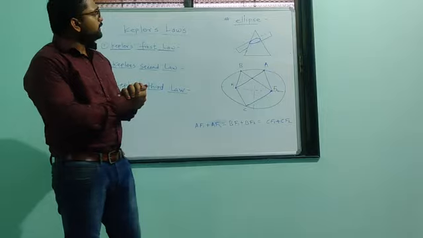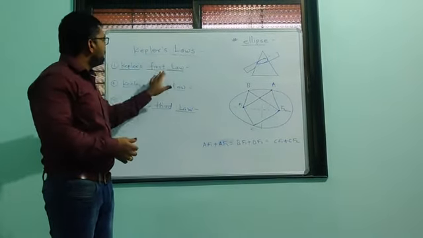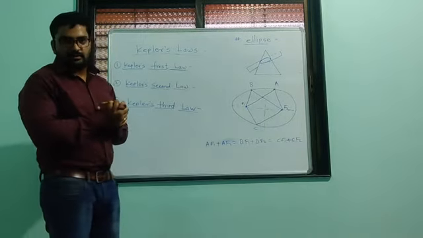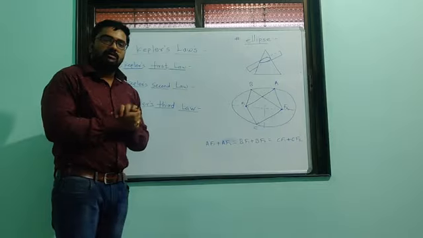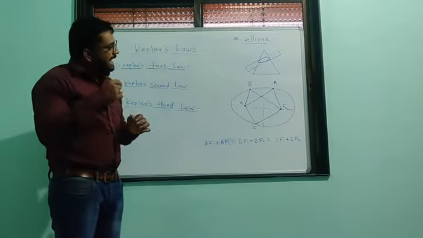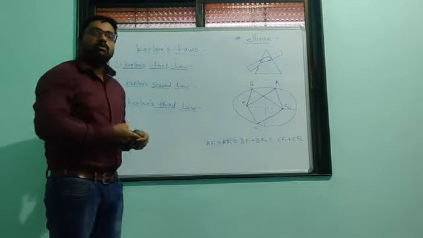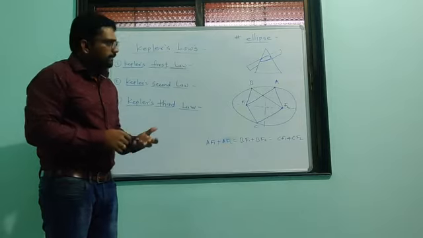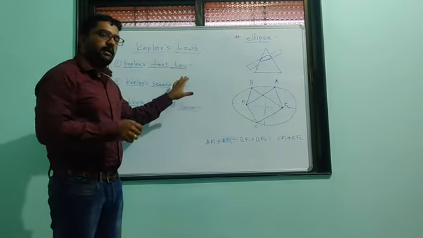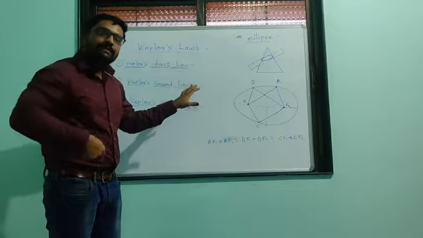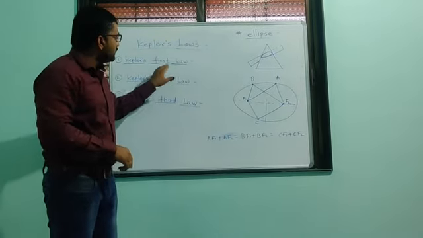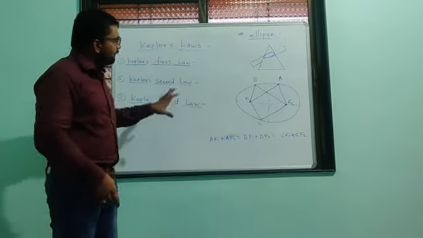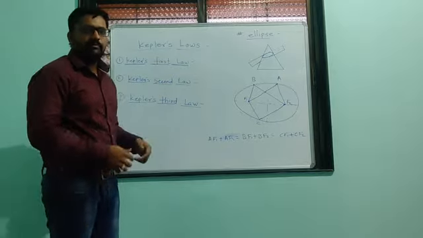First we have to see Kepler's first law. This law is also called the law of orbit, because it tells us the route of motion of a particular planet around the sun, and the same phenomenon happens for every planet. Their route is an ellipse. That is what Kepler's first law states. First of all, we have to see what an ellipse is. Then later we will come to Kepler's first, second, and third law.